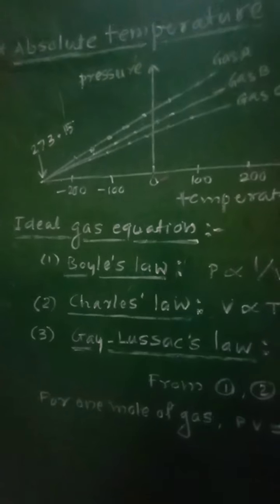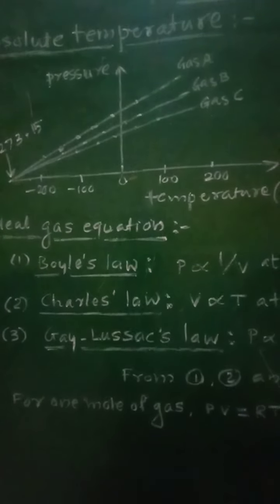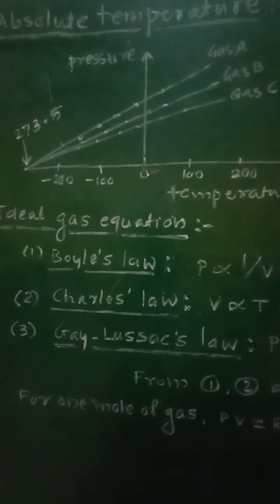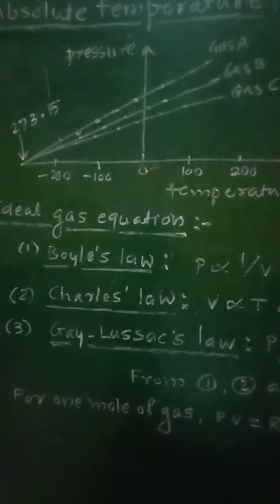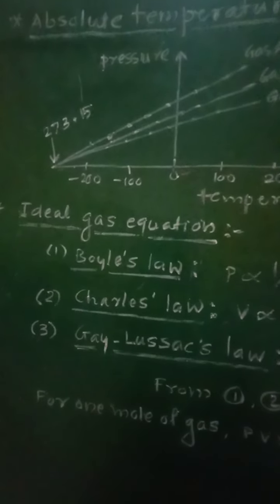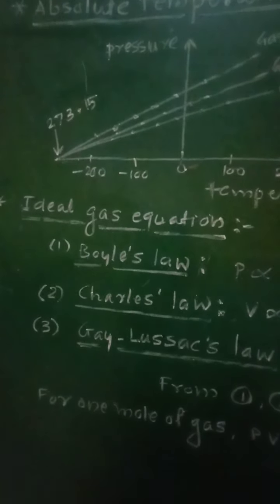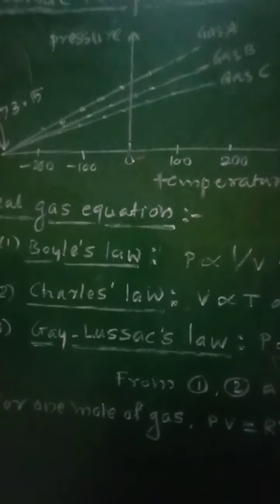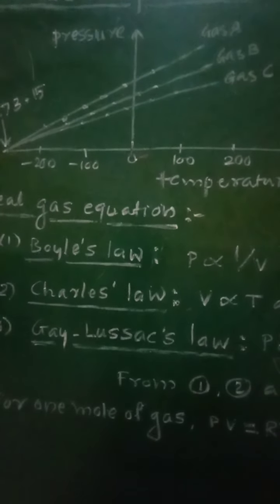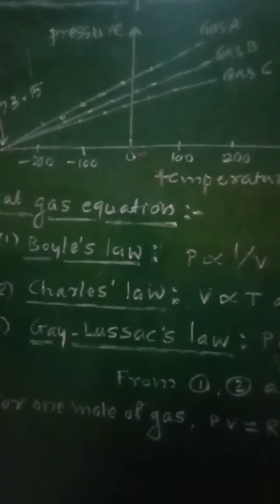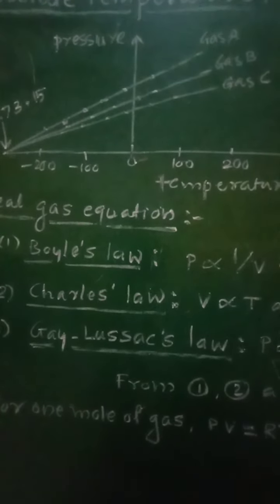Similarly, the second law, that is Charles' law, will be stated as: the volume V of a fixed mass of gas is directly proportional to its absolute temperature if the pressure is kept constant.